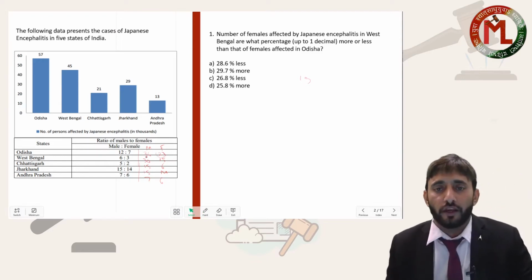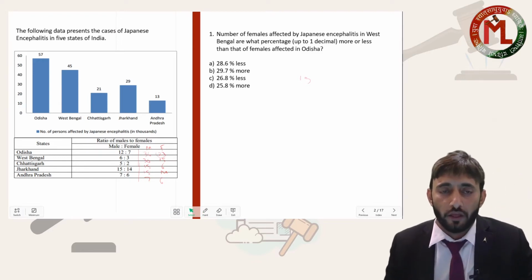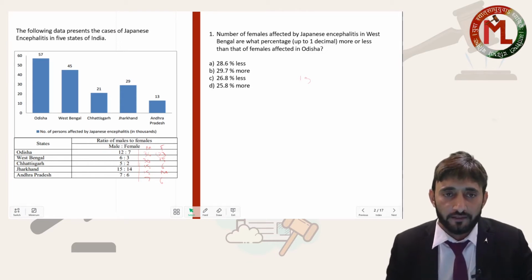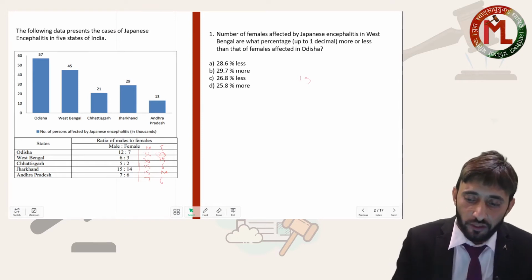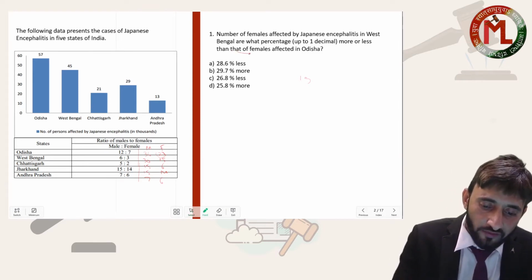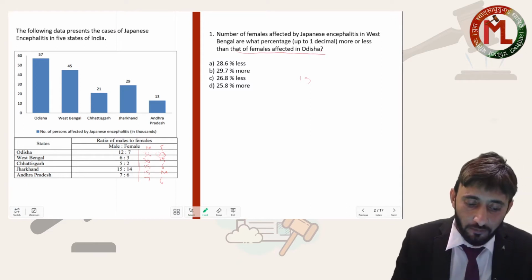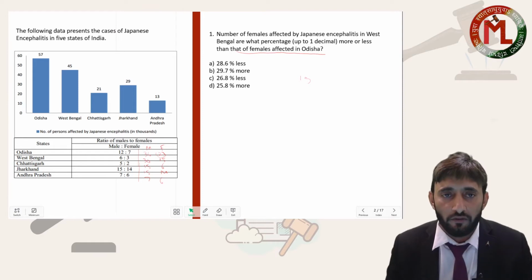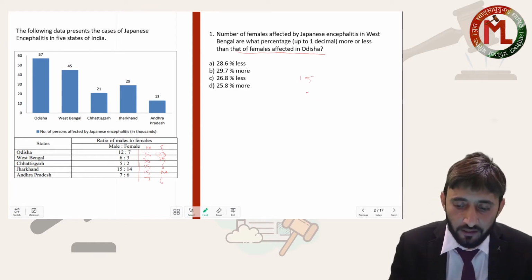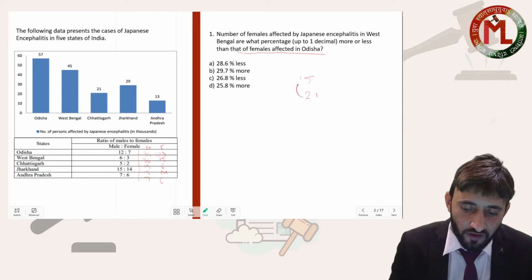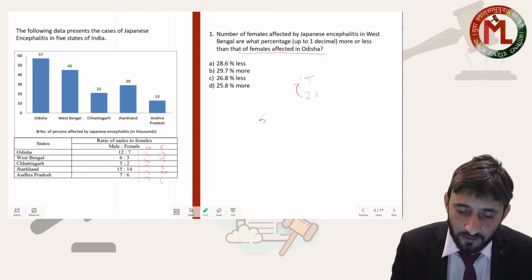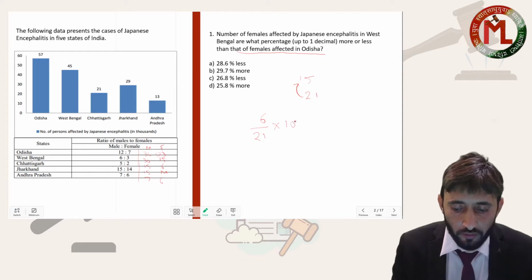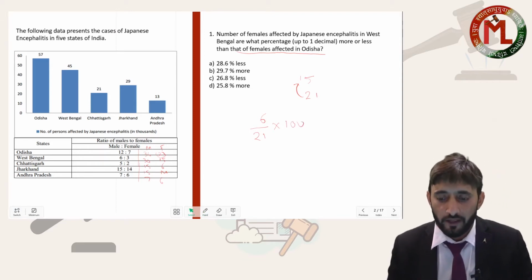As you know, in case of percentage we have to take care of these two words: one is 'of' and another is 'than'. Whatever comes after 'of' or 'than' will be taken as the reference number. In the question they say more than that of the females affected in Orissa. It means the number of females in Orissa, 21, will be the reference number. So the question is, this 15 is how much percentage more or less than 21? This is 6 less than 21, into 100. We multiply by 100 to convert this into percentage.